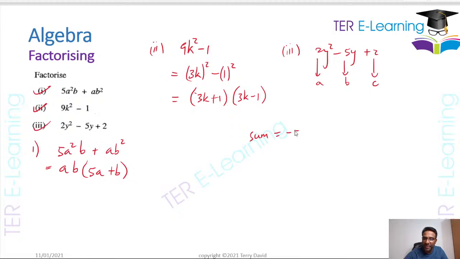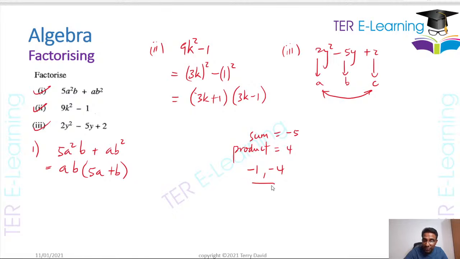So my sum is minus 5, and my product is a multiplied by c, so my product has to be 4. So we're looking for two numbers whose sum is minus 5 and whose product is 4. Those two numbers are going to be minus 1 and minus 4, because if I take minus 1 and multiply by minus 4, I get positive 4, and minus 1 plus minus 4 gives me minus 5.